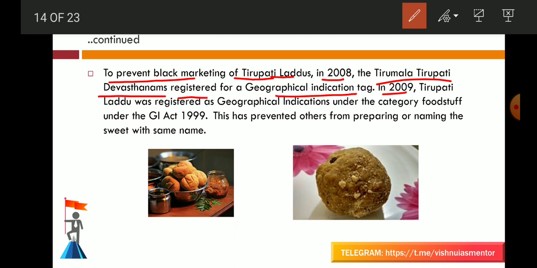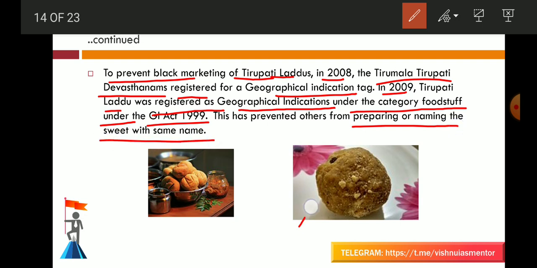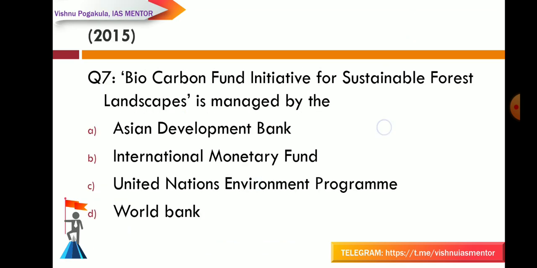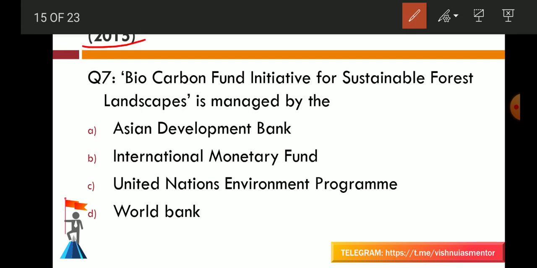In 2009, Tirupati laddu was registered as a geographical indication under the category foodstuff under GI Act 1999. This has preserved others from preparing or naming the sweet with the same name. This is the Tirupati laddu and this is the dal bati.